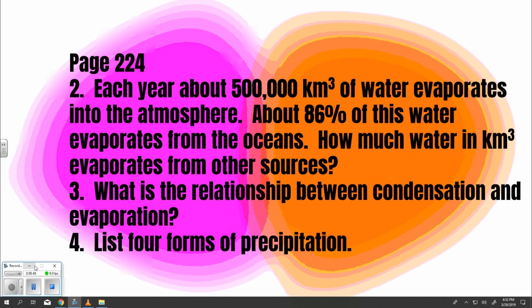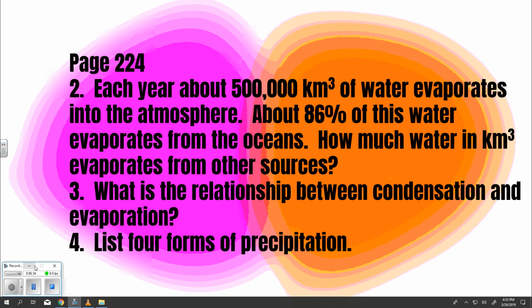Question 3. What is the relationship between condensation and evaporation? Answer. Water that forms a gas through evaporation forms a liquid when the atmosphere cools.